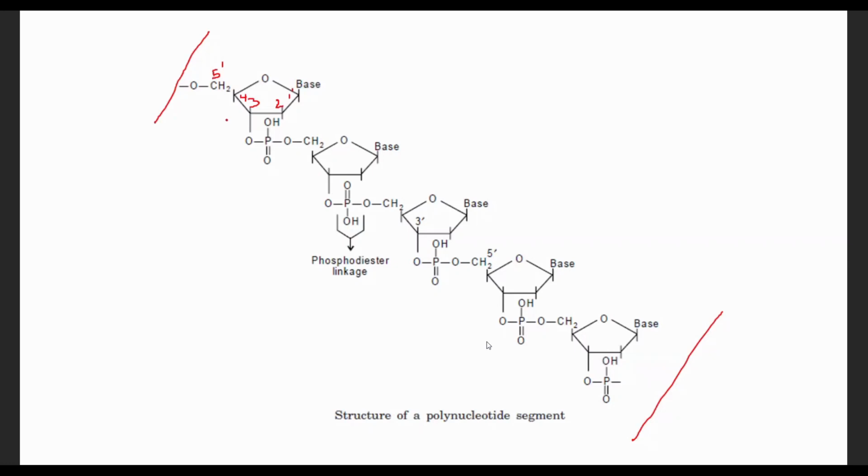The whole strand has a direction. It runs from the free, unreacted 5' end of the first nucleotide to the reacted 3' OH group of the last nucleotide. So it runs from the 5' end to the 3' end. This is the direction of nucleic acid.